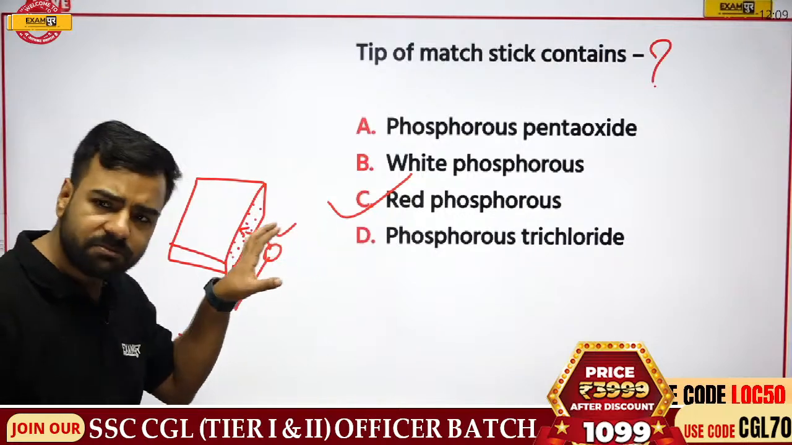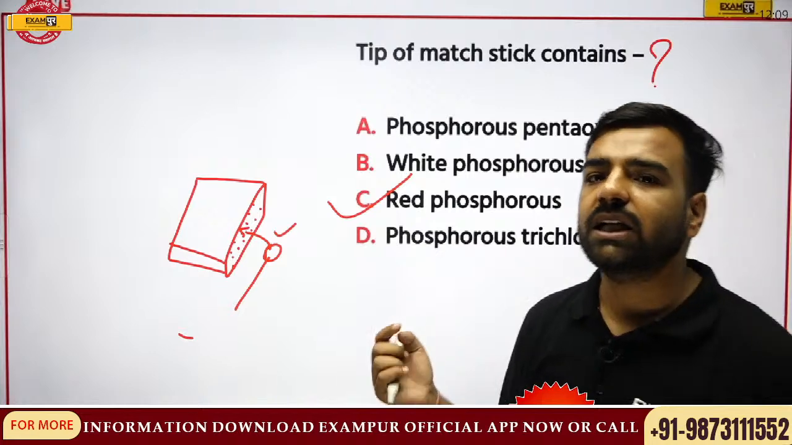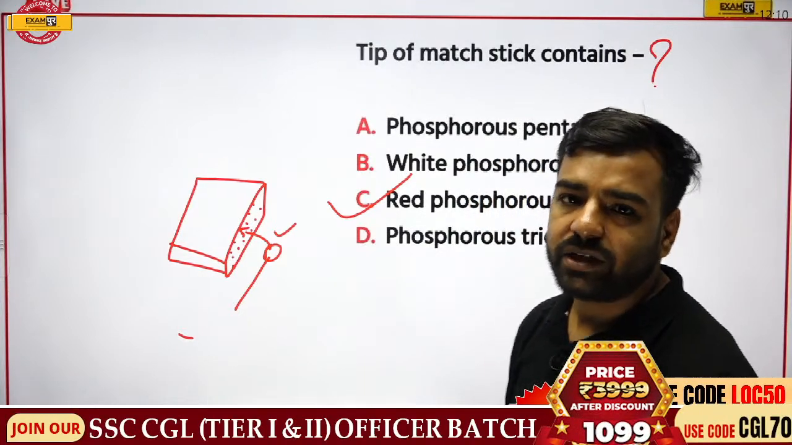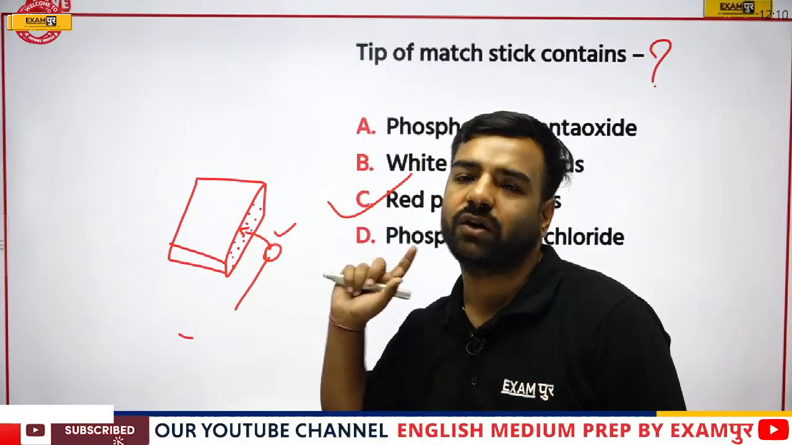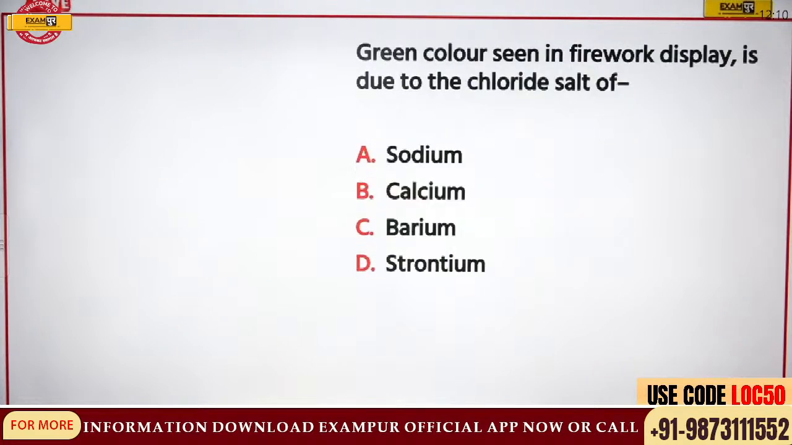So please remember, this part is actually made up of phosphorus, but if it is asked about the color, please remember the color would be what? Red color. Fine. So yes, the chip of a matchstick actually contains red phosphorus. Cool. Let's move forward now. Here C was the correct answer.